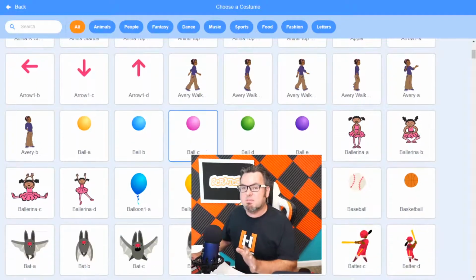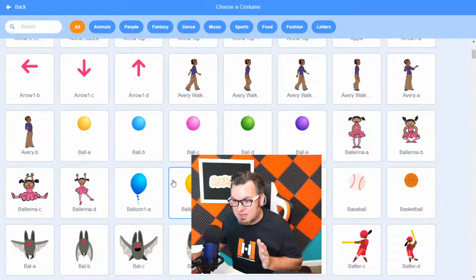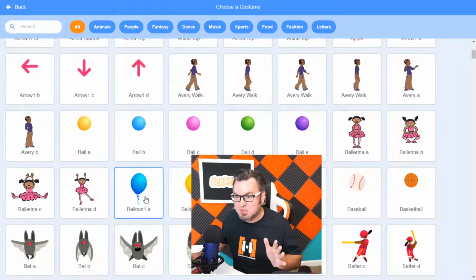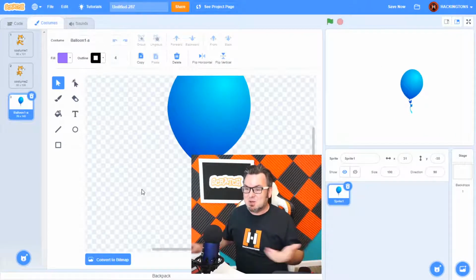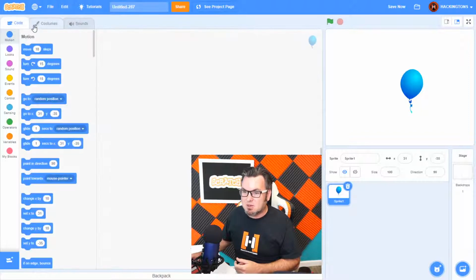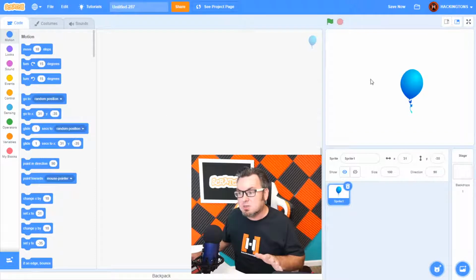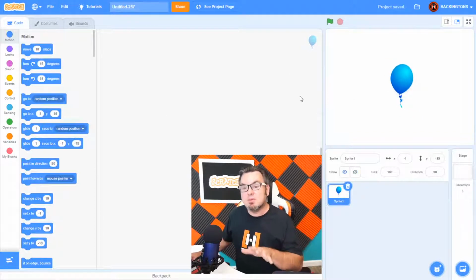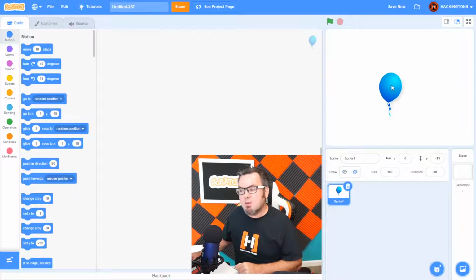I said we're going to make a butterfly clicker, but already I'm looking and I see balloons. Now, if you click on a butterfly, you kind of get in trouble for squishing it. But if you pop a balloon, that's awesome. So I'm going to switch this costume to a balloon. So I'm going to go back to my code. You see how I switched it from costume to code? And I'm going to add some code to this balloon. The first thing I'm going to say is, when the game starts, I want the balloon to go into the center of the screen.